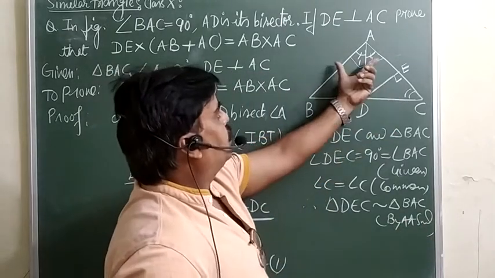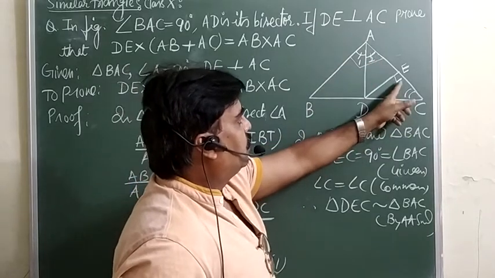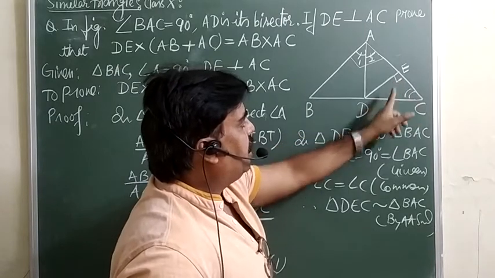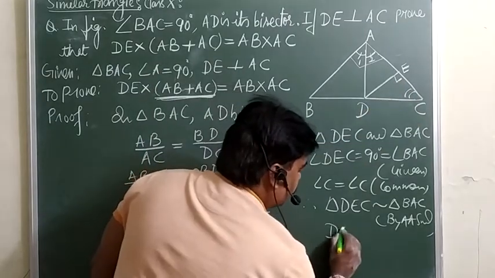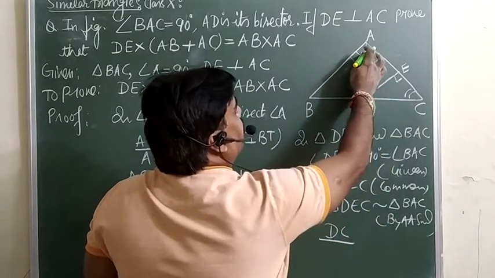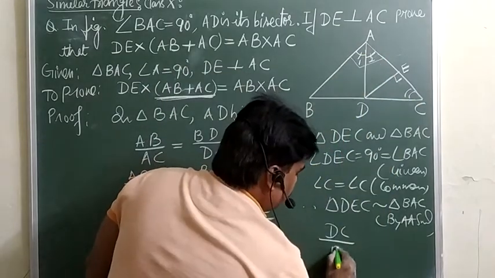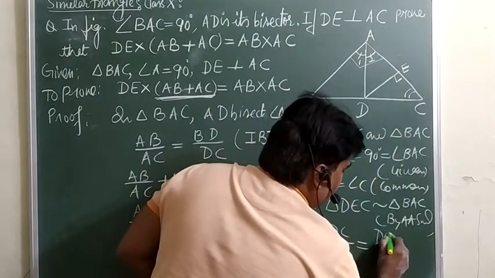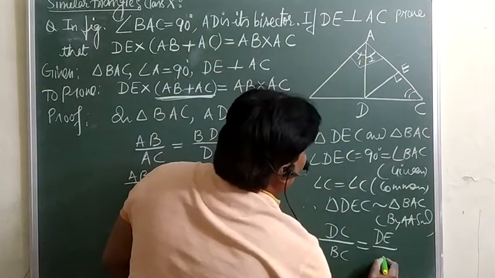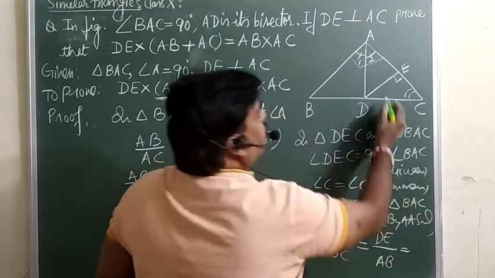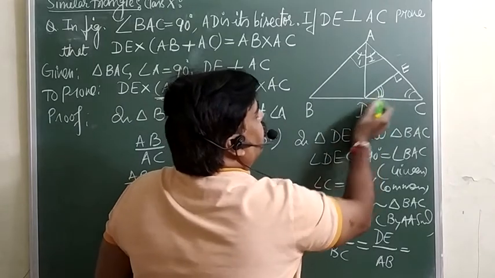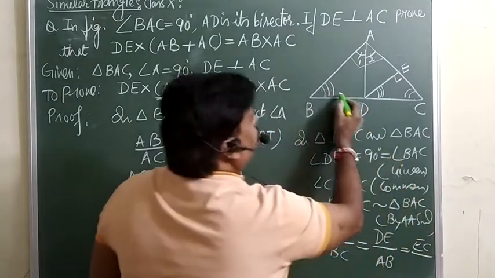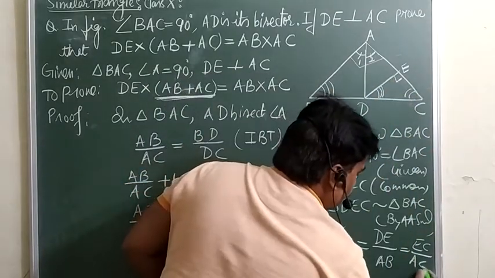Now this triangle and this one are similar. Now you can take the ratio. Let's suppose we start from this smaller triangle. This angle E, opposite side is DC, over this angle 90, opposite side is BC, is equal to angle C, opposite side is DE in this triangle, over AB, and the third angle will automatically be equal to this one, so this opposite side is EC over this angle opposite side is AC.